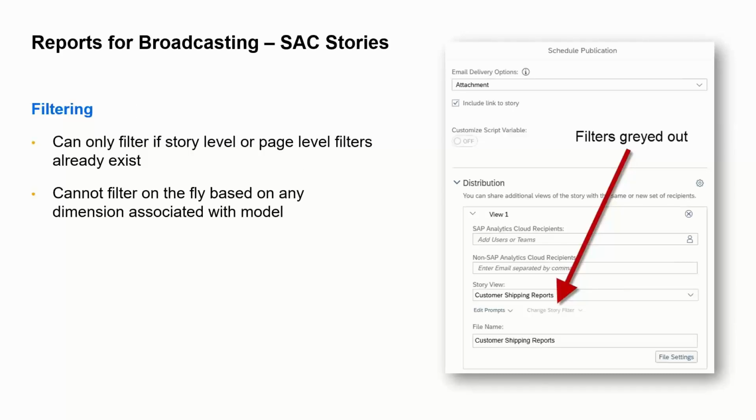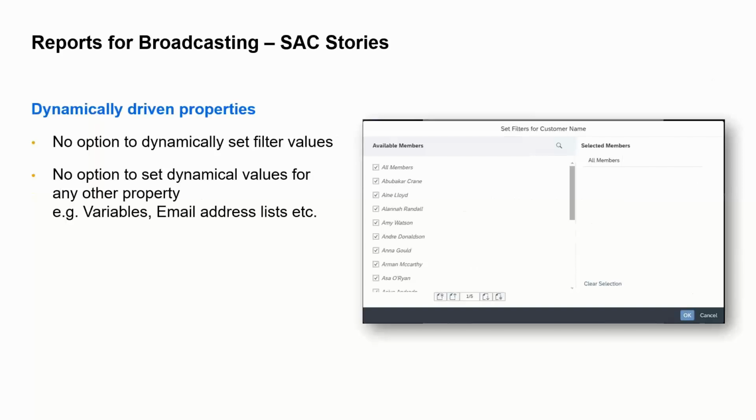Also filtering, and this is something that didn't carry over from BusinessObjects, unfortunately. You can only filter if the story itself or the page has a filter that already exists. You can see here, filters are grayed out on this distribution. So you cannot filter on the fly based on any dimension that's associated with the report or within the model. You'd actually have to go back, add it into the report, and then schedule the publication with the story filter. So something to be aware of as you're doing this. And of course, this is something that APOS fixes in their solution as well.